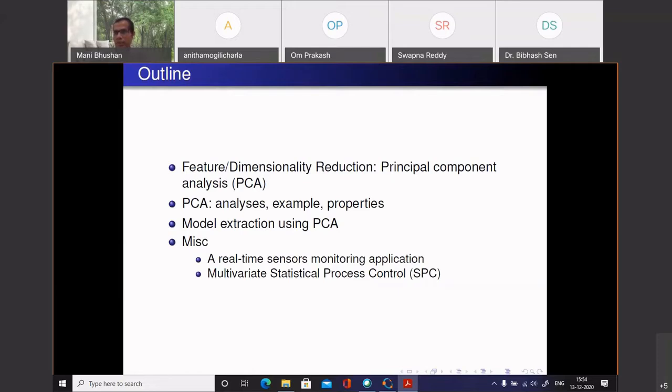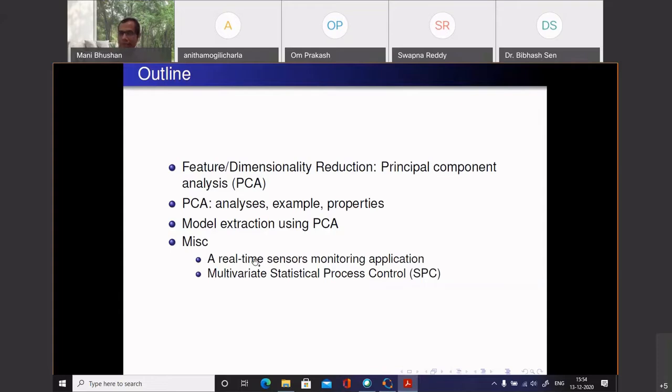You do not know the underlying physics, but you can just observe some data, especially related to, for example, weather or climate, oceanography, consumer behavior. You just have data. You don't really know what the underlying model is. So I will show through a similar simple flow example that the model can also be extracted beautifully using principal component analysis.